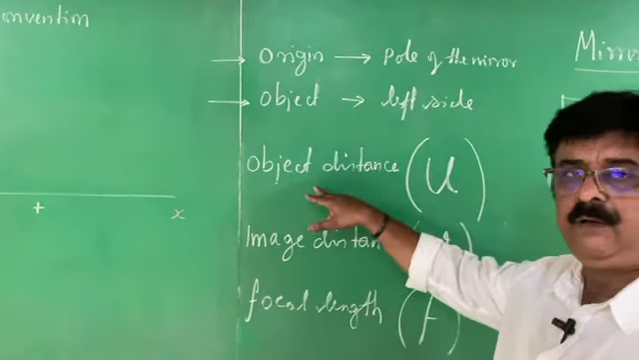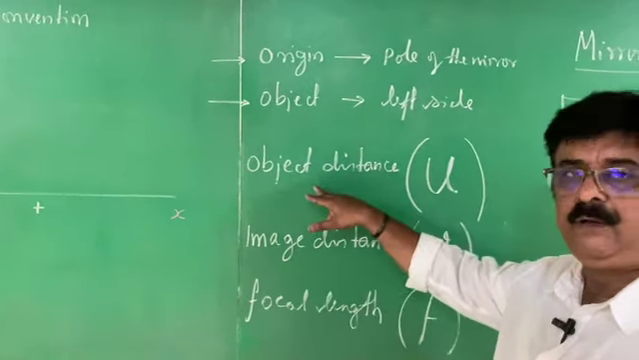U, V, F. U is object distance. No doubt, object distance is always negative. Next comes F. F means focal length. Focal length of the concave mirror is negative. Focal length of the convex mirror is positive. That I told in the previous class.